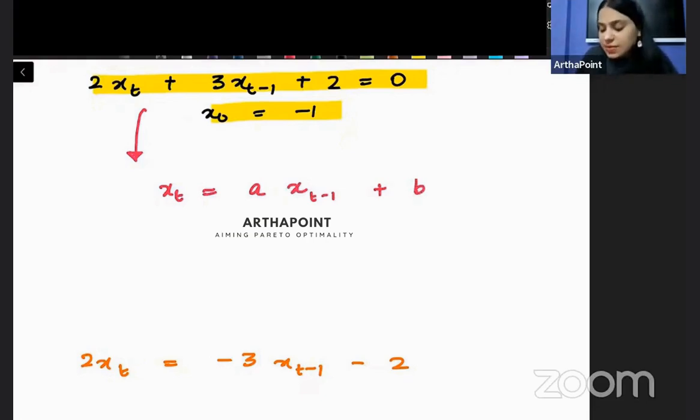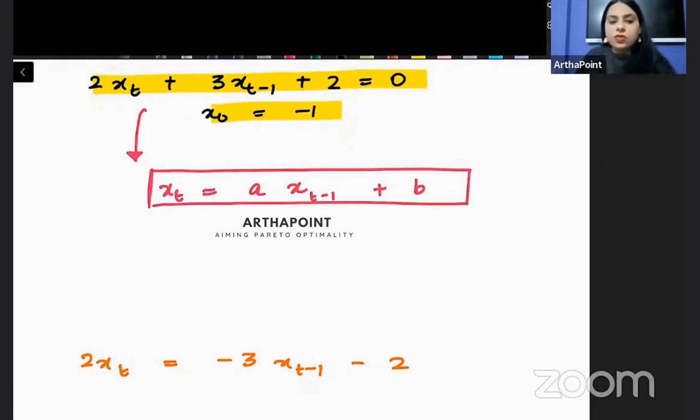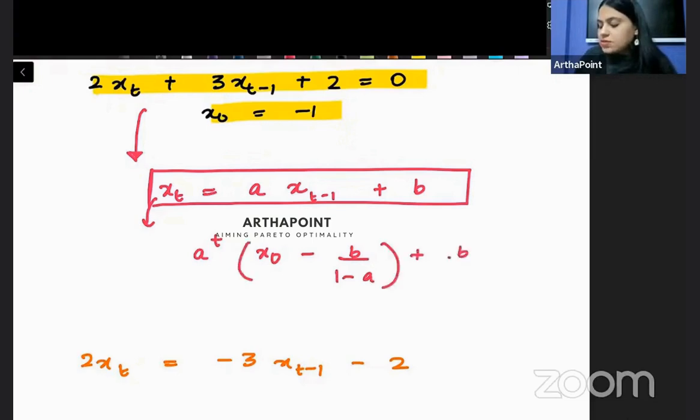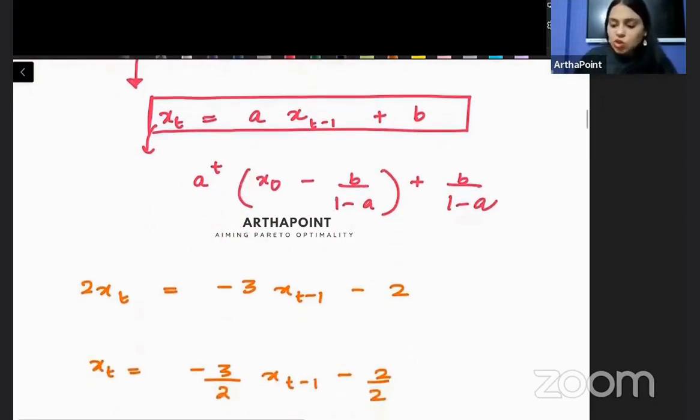Because जैसे ही मैं इसको इस फॉर्मेट में लिखूंगी, we know that then it can be instantly solved. That इसका जो solution होगा, it will be a to the power t x naught minus b upon 1 minus a plus b upon 1 minus a. So I know it can be instantly solved then.